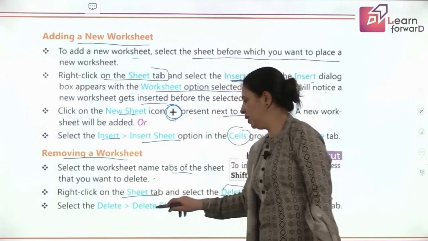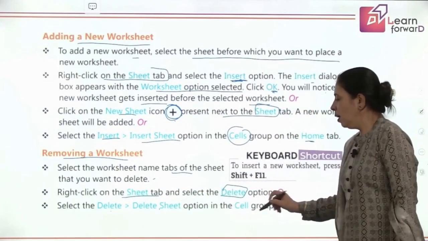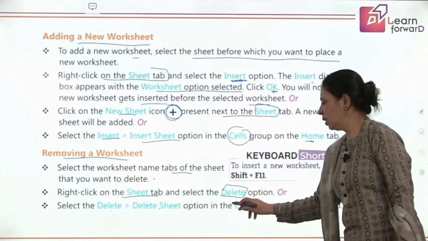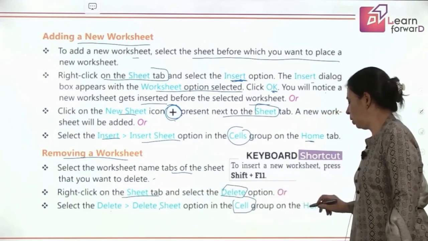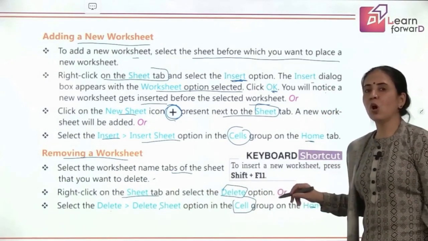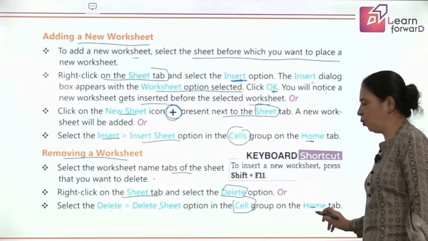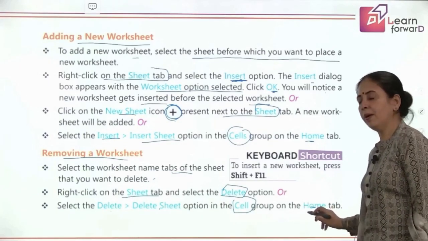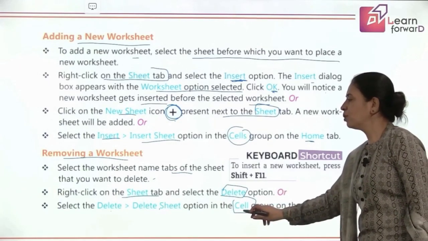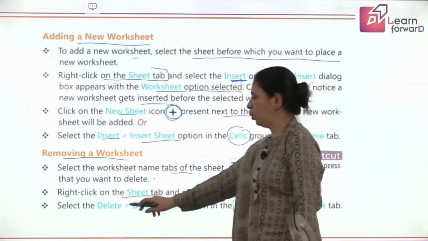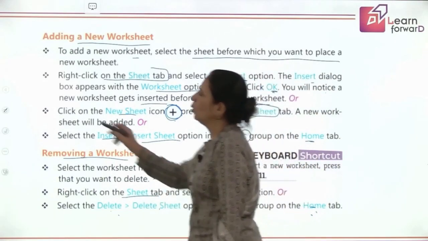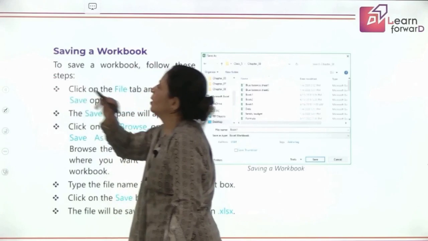Then Delete Sheet comes in the Cells group on the Home tab. So all these options you will follow from the Home tab. Go to the Home tab, select the Cells option, go to Delete and click on Delete Sheet.